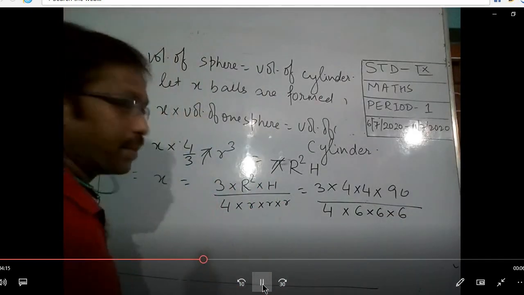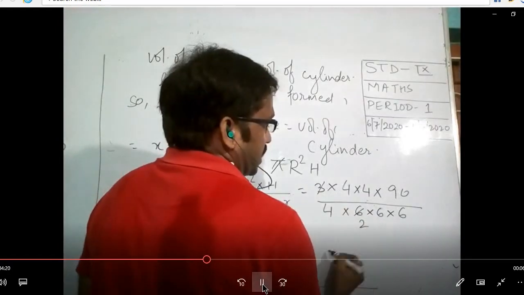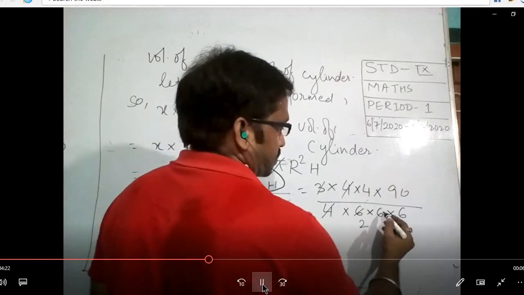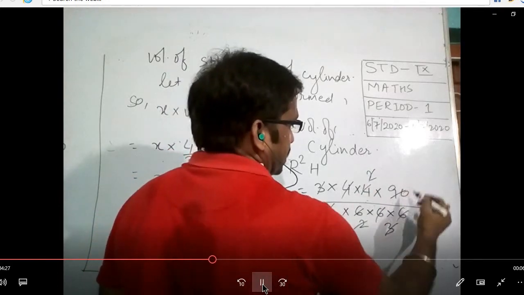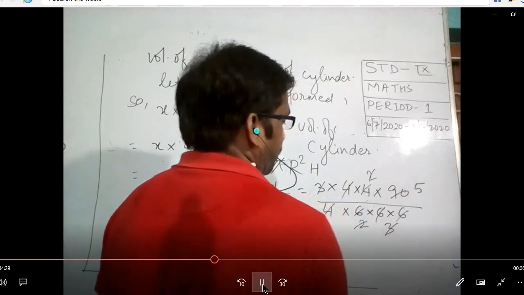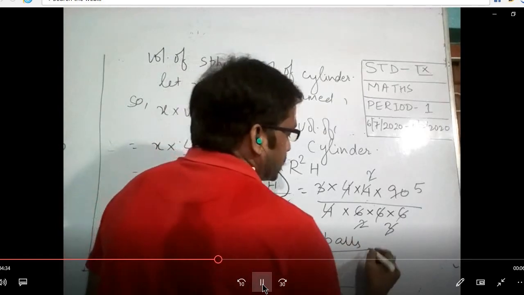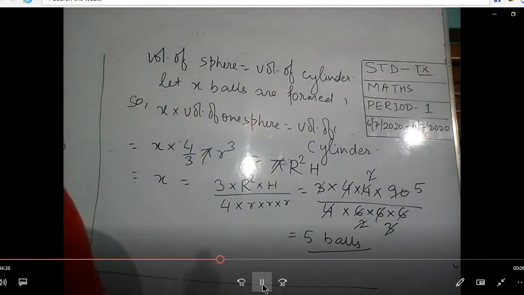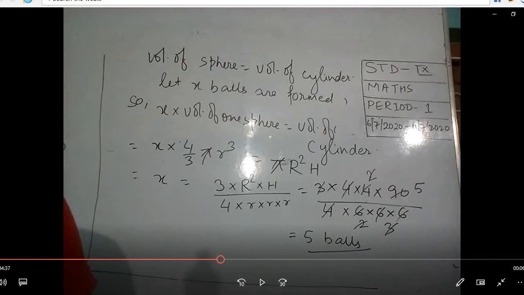So how many balls can I count? That's 6 there, 4 times 4 times 90 over 6 cubed, and the answer is 5. So a total of 5 balls has been formed by that shape. So we see here that 5 balls have been made from such a cylinder, whose volume was given.